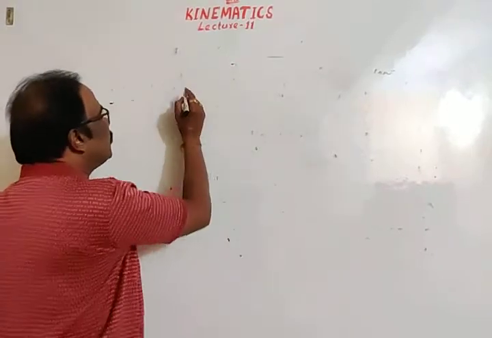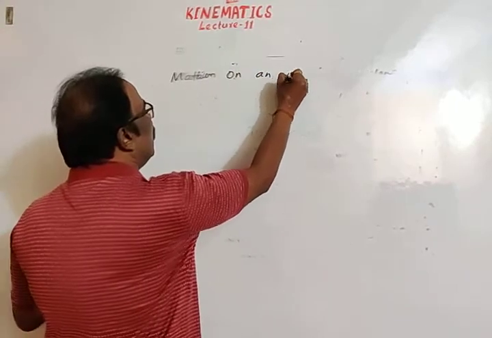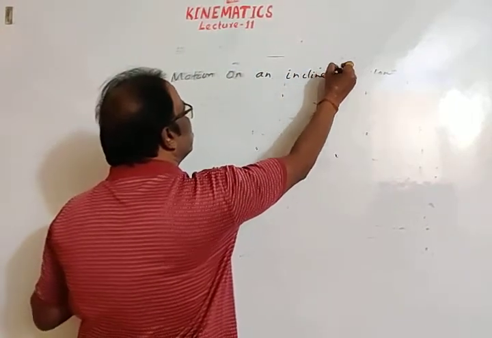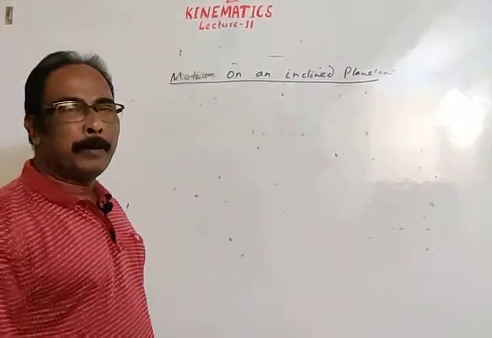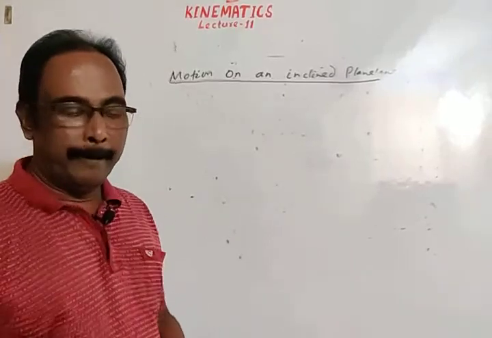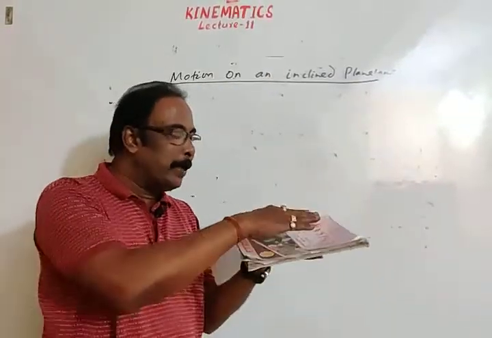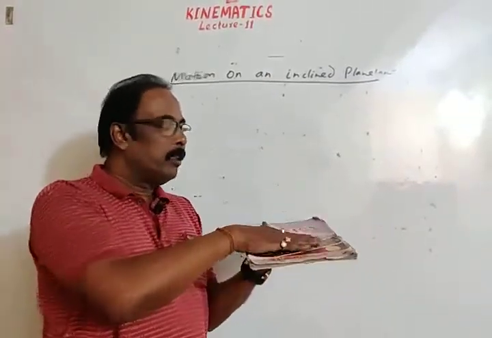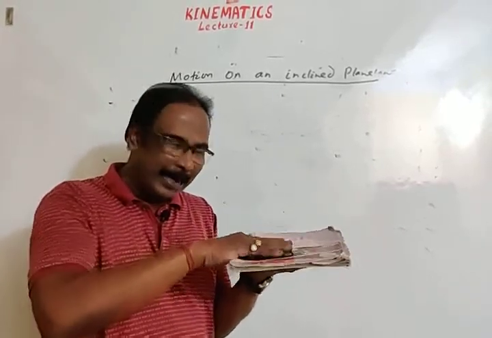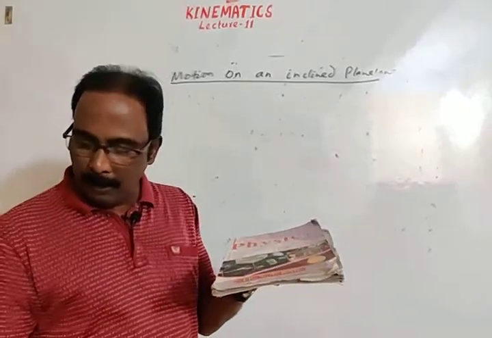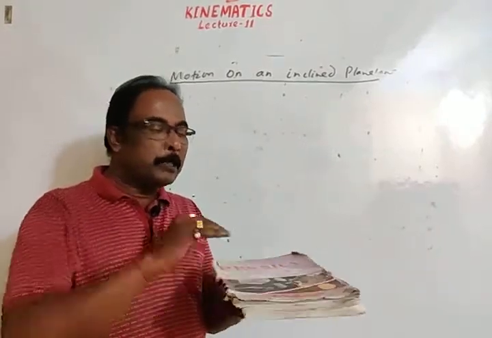Now, motion on inclined plane. Here also there will be effect of gravity. See students, I am showing you an example. Suppose this is horizontal surface. See, this is horizontal surface, means parallel to the surface of earth. This is parallel to the surface of earth.